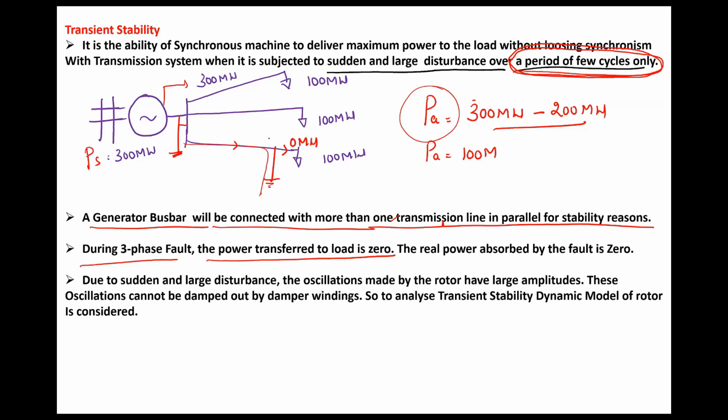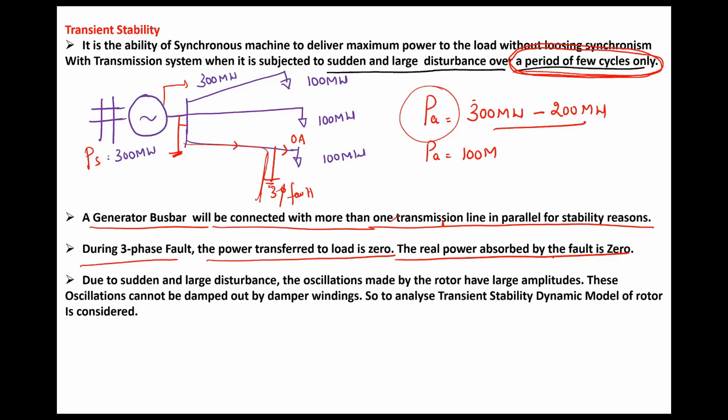During a three-phase fault, the power transferred to the load is 0. Suppose the three-phase fault occurs here in this third line, then the total current will flow into the fault. What is the current flowing to the load? Current flowing to the load is 0 ampere. So power transfer to the load is also 0. And the fault also will not absorb any real power because the fault current is purely inductive. So the real power will not be absorbed by the fault.